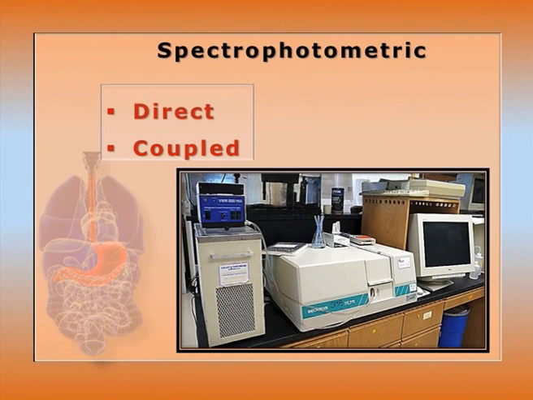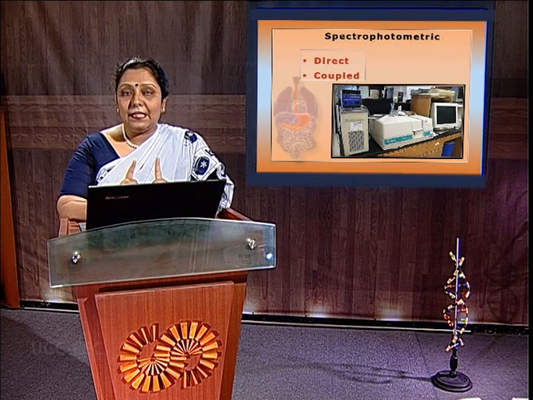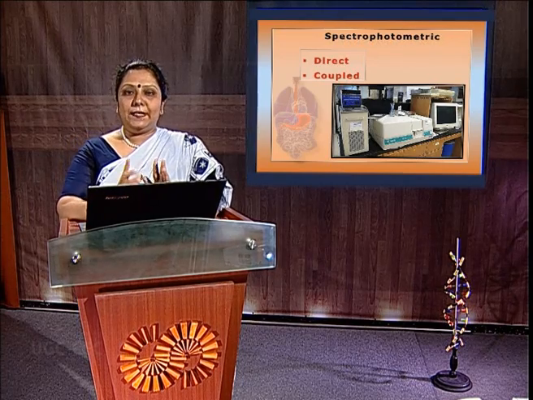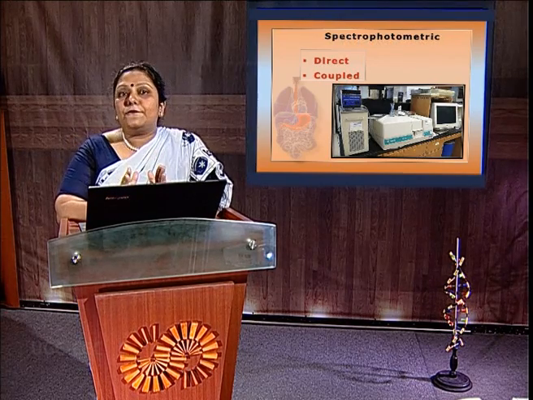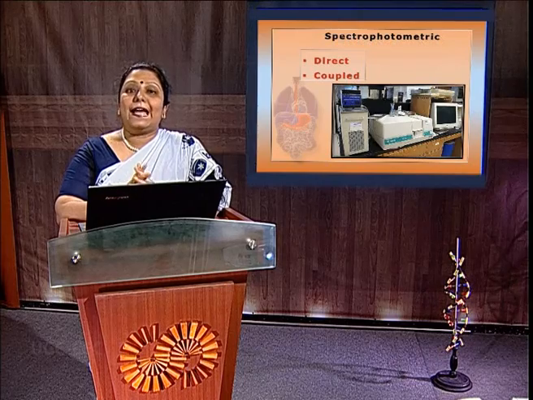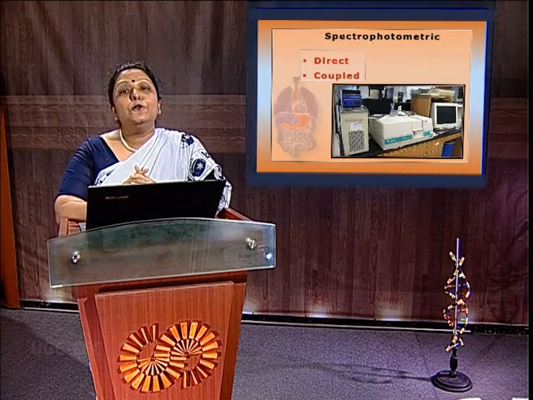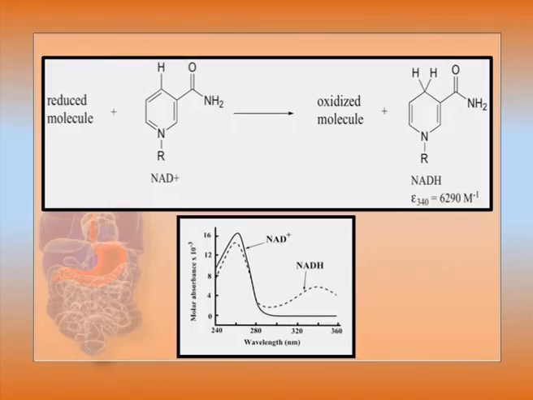But it can also be monitored in the UV range, because in the case of oxidoreductases and dehydrogenases, they always use NADH and NADPH. And these reduced forms, NADH and NADPH, have absorption at UV 340 nanometers. So either an increase or a decrease in the reaction can help us know the substrate disappearance or accumulation of the product.